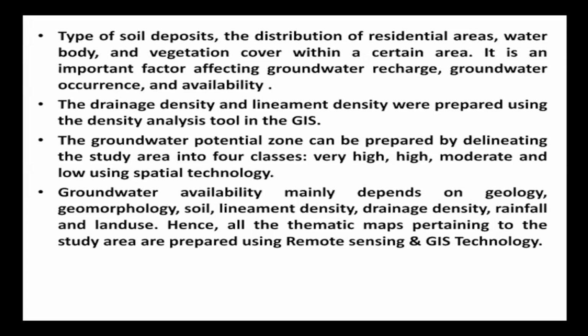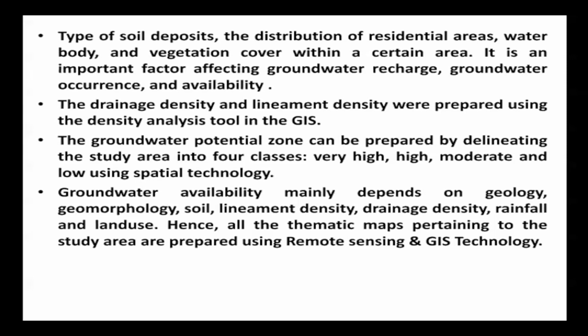The drainage density and lineament density were prepared using the density analysis tool in the GIS, because the aquifer depends on lineament density. So the groundwater potential zone can be prepared by delineating the study area into 4 classes. We can categorize the areas into 4 classes, that is very high, high, moderate, and low, using special techniques for groundwater potential areas.